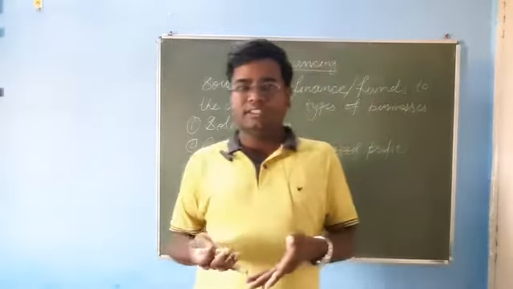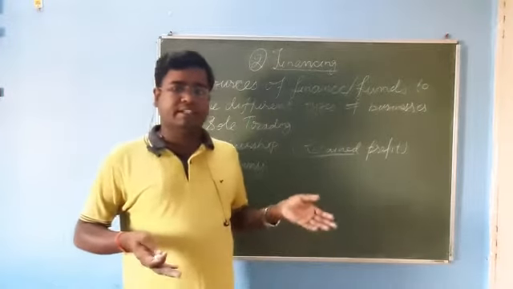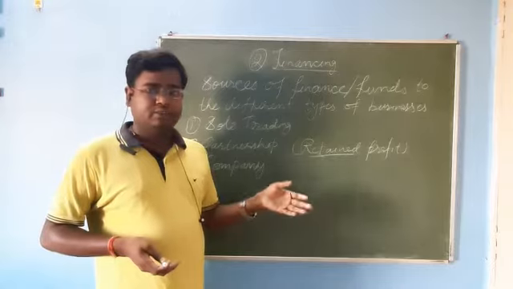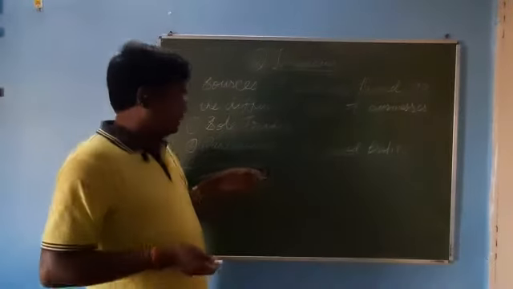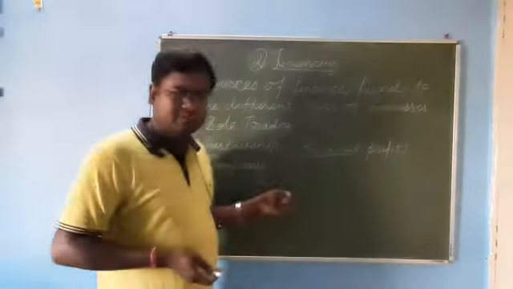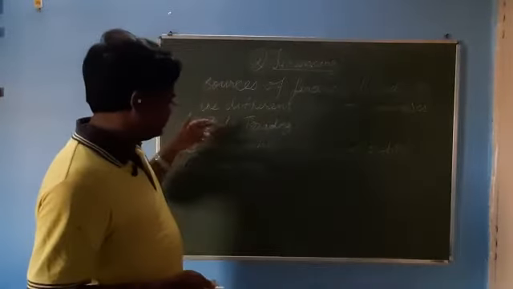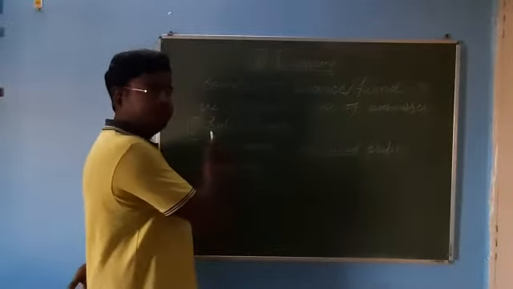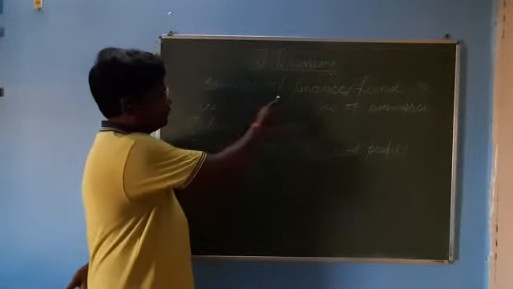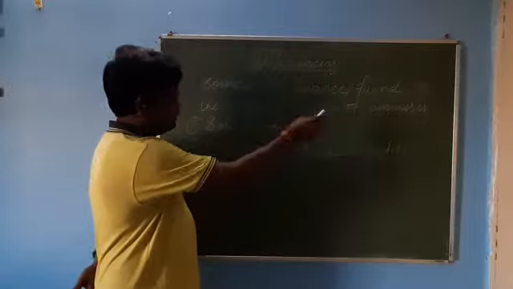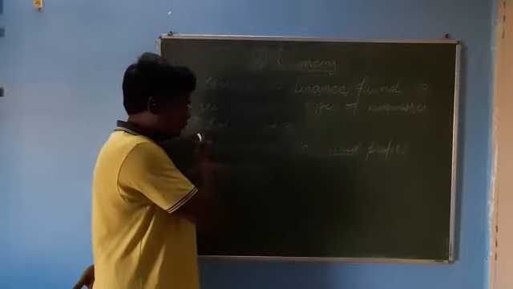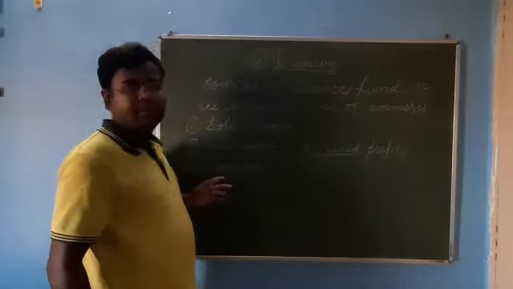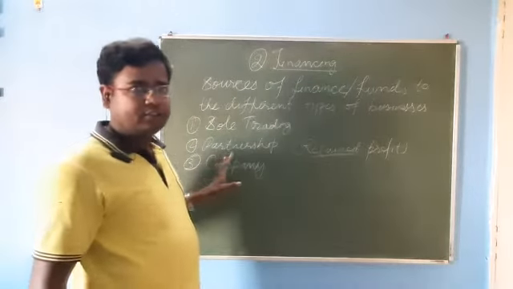Other than this, own funds are there, and borrowed funds like debentures and loans are there, loans from commercial banks are there, then retained earnings are there. All these are for the different types of business organizations. I think this is also clear to you. Sources of finance for different types of business: first, we have discussed sole trading, second, partnership, and the third one is company. So this topic is also clear to you.